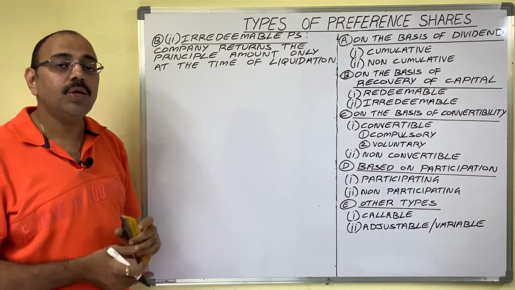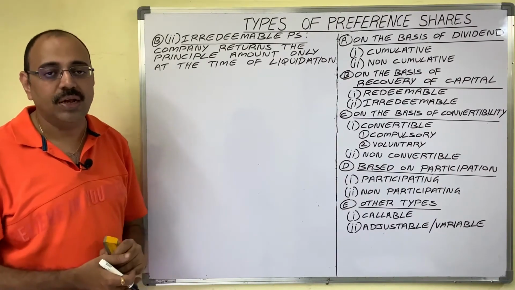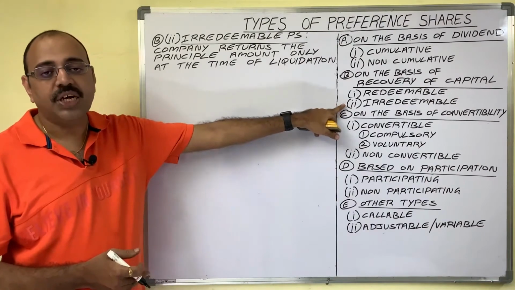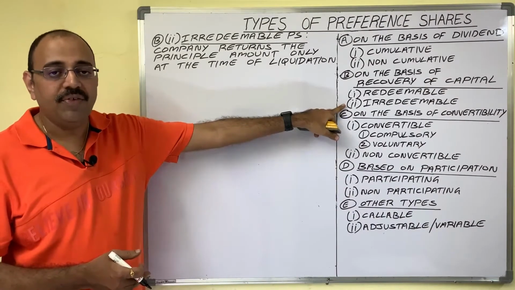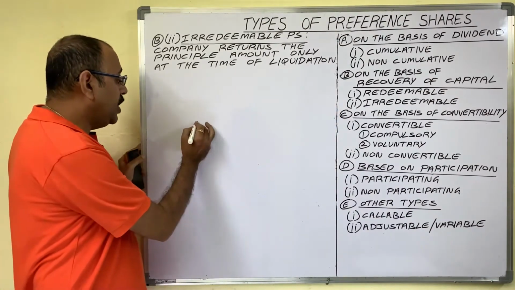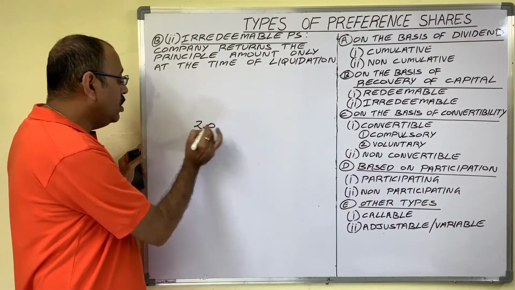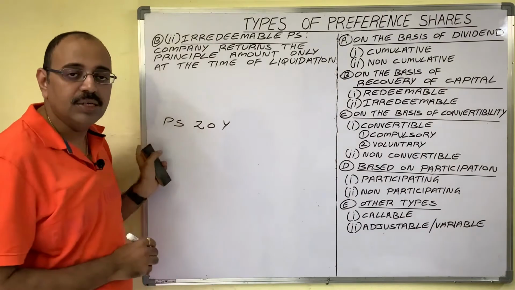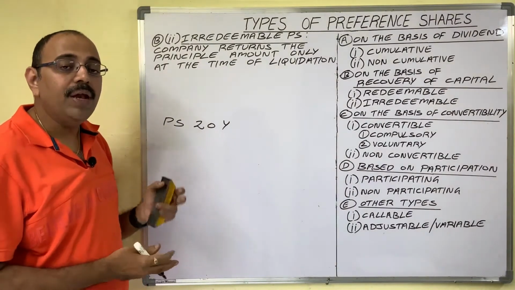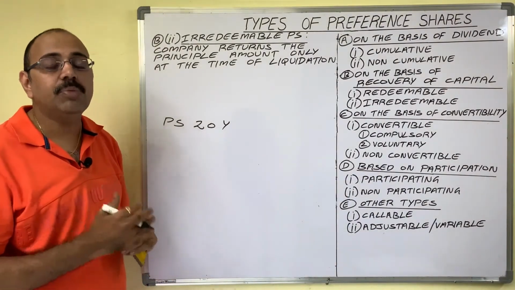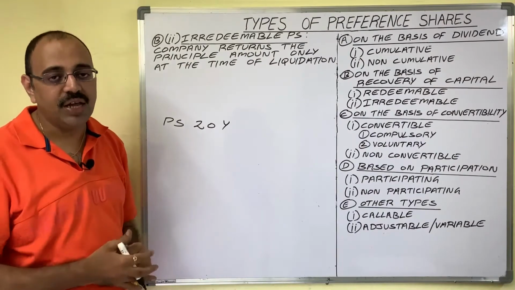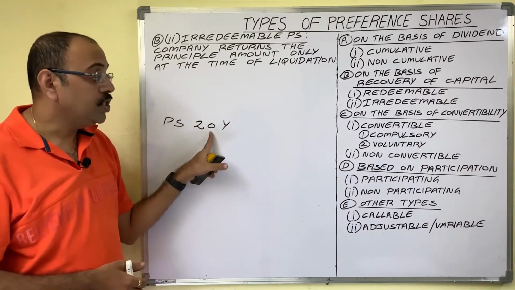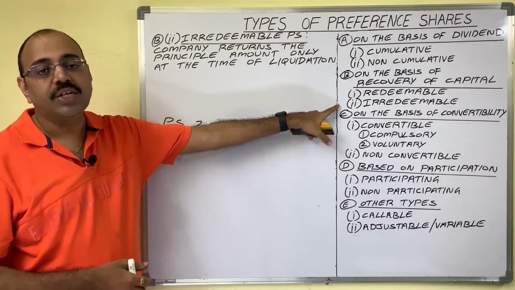But according to the Companies Act 2013, a company should not issue irredeemable preference shares. In our country, the maximum period of issuing preference shares is 20 years. Means the company can keep that preference share money with it only for a 20 years period. It gives the meaning that the company should not issue irredeemable preference shares.